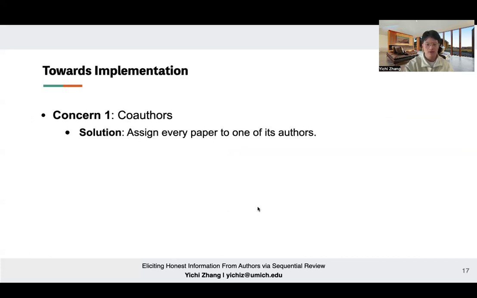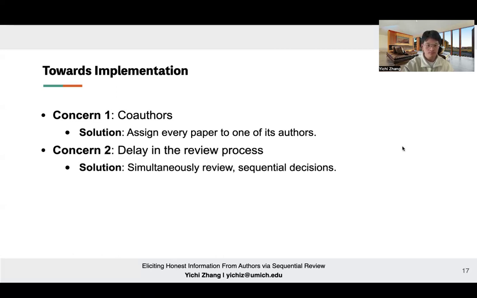Let me briefly discuss how to implement our mechanism in practice. As I presented our idea, I actually ignored two issues. The first is, what if one paper has multiple authors? Our solution is to assign each paper to only one of its authors and solicit ranking information from the selected authors only. This reduces the problem back to a single author case.